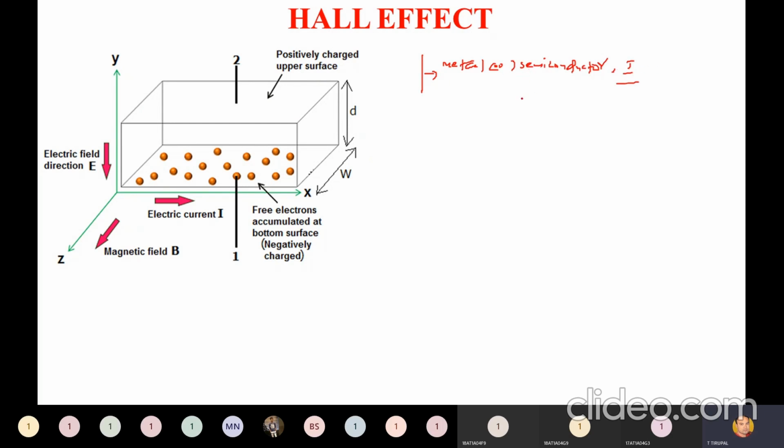Take this metal or semiconductor and keep it in a room which is possessed by a magnetic field.